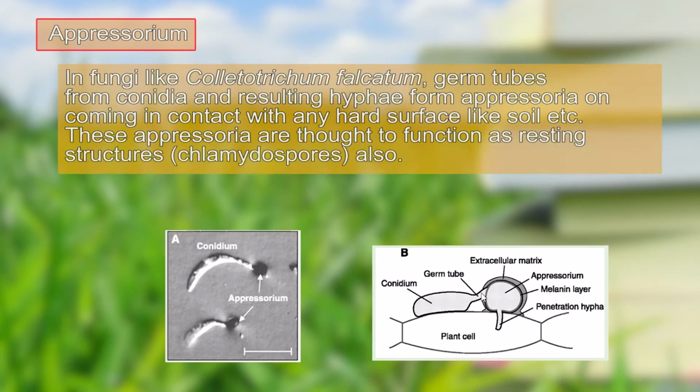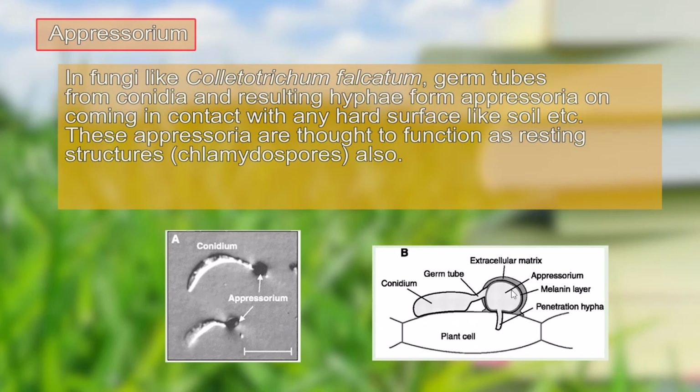The conidia give rise to the germ tube, and this germ tube develops into the appressorium, and therefore this appressorium becomes the organ which can give force onto the plant cell. In fungi like Colletotrichum falcatum, germ tubes from conidia result in the production of a hypha which forms the appressorium, and it comes in contact with any hard surface and develops into the pathogenic structure.